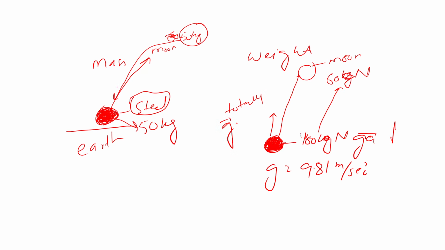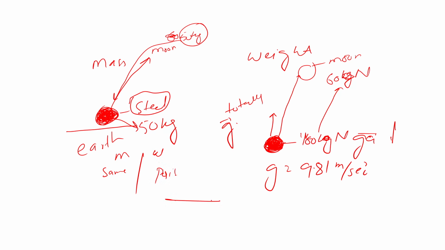So mass is the property of the material from which it is made. Like steel, if its mass is 50, it is 50 everywhere. Weight is the mass in multiplication with gravitational force, so the weight totally depends upon the gravitational force. Here we can clarify: mass is the same everywhere. It doesn't depend upon the position, whether it is on earth or on the moon. But weight depends upon the position.